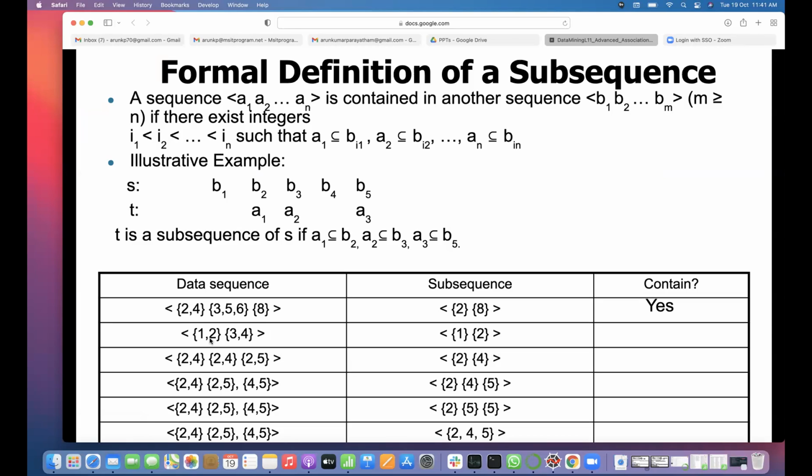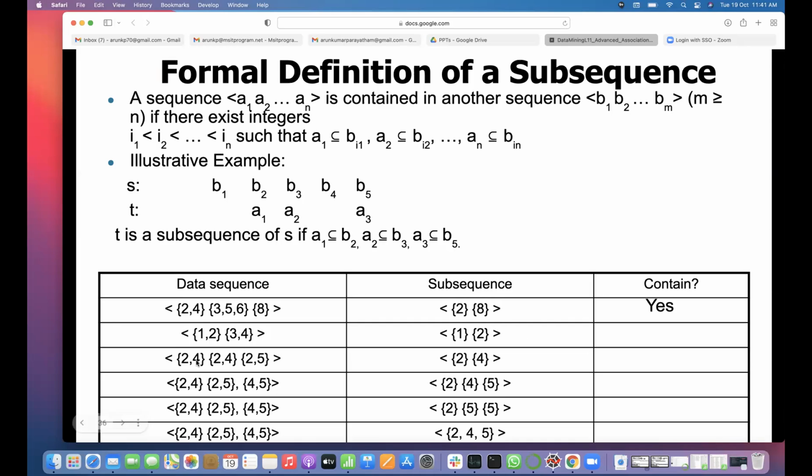Yes, so the first condition is satisfied. Then 2 is part of one of these things, but 2 is part of the same element, 1, 2. It should be in another element. So that's why it is no.